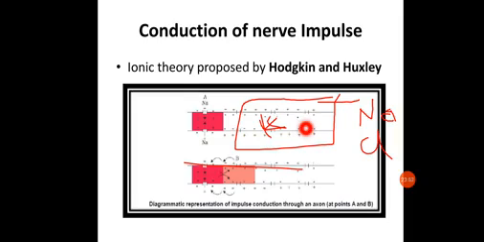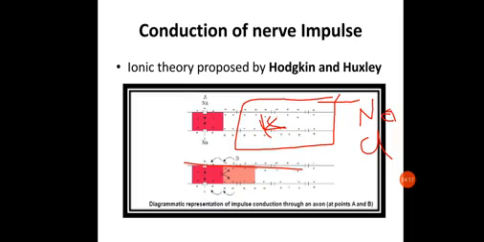Due to this change in permeability, the sodium gets inside the membrane, so that the membrane is negatively charged outside and positively charged inside.